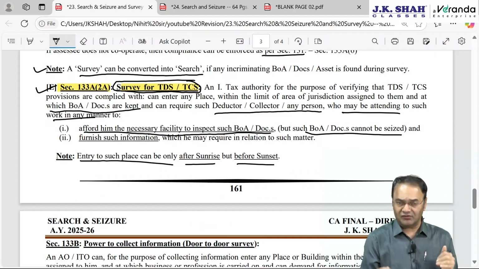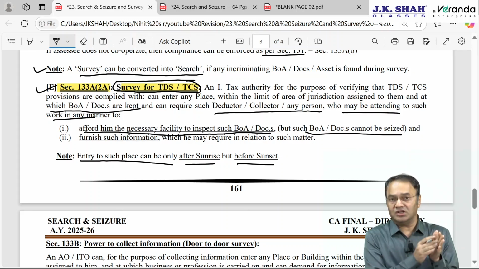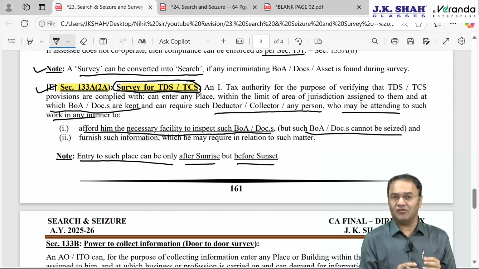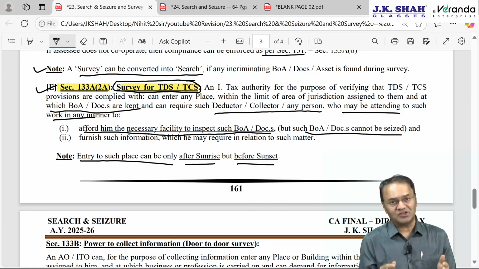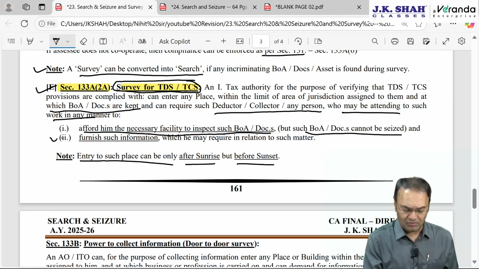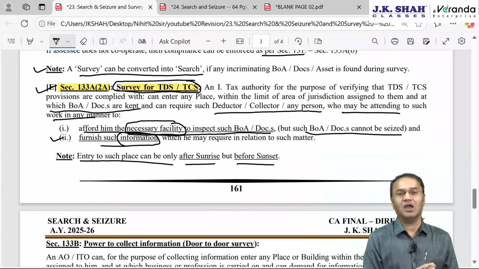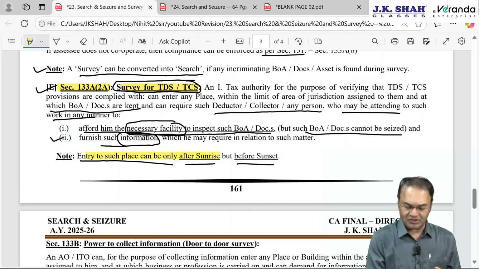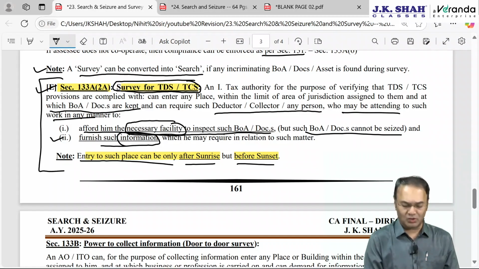Forget about assets. Assets can definitely not be seized. Here in 133A subsection 1, books of accounts can be seized, retained for 15 working days. Assets cannot be seized. 133A subsection 5, function, ceremony, event: no powers except recording of statement. Assets cannot be seized, books of accounts cannot be demanded also. Here books of accounts cannot be seized, assets are out of question. They can require necessary inspection facility and require such information to be provided to them as may be demanded by them. Remember, entry to the place of such survey can be after sunrise, before sunset. Up till now questions have not come on this 133A subsection 2A survey.